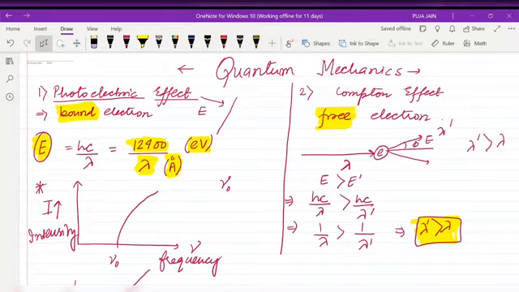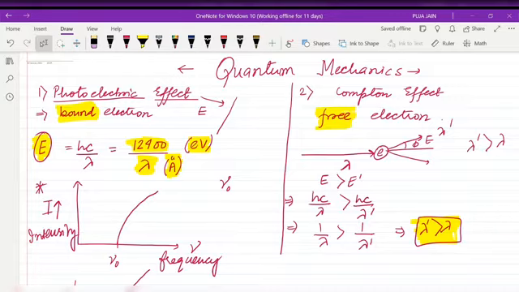You can already see that I have written something over here. So first, in quantum mechanics, we are discussing the photoelectric effect and Compton effect. The major difference between these two is what? Photoelectric effect is for bound electrons, Compton effect is for free electrons. Okay. What happens in the photoelectric effect?